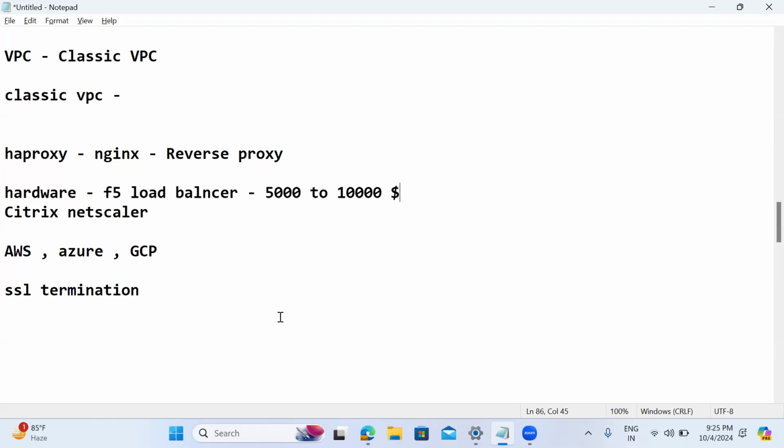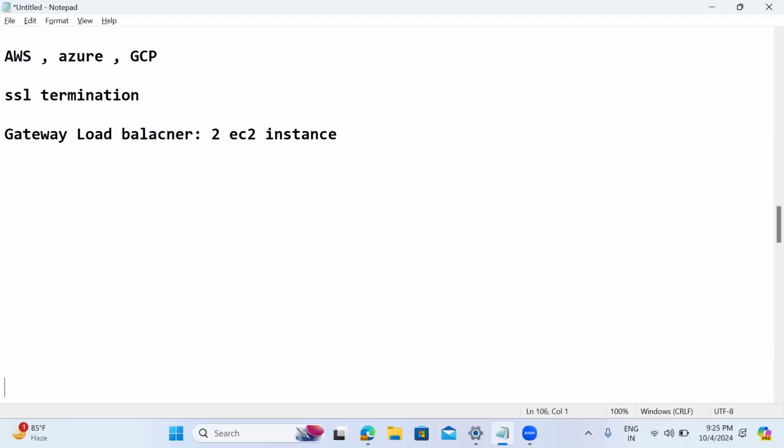The new method of load balancing we have is the gateway load balancer. So what is that gateway load balancer? We'll discuss. In my environment, the targets are not EC2 instances.